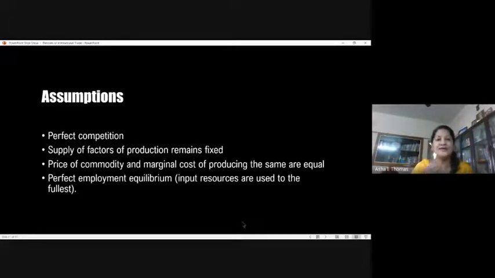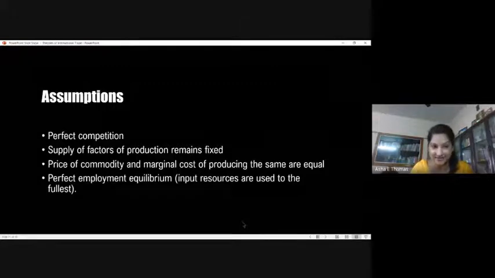All these remain almost fixed. So you have all types of factors of production, so you can make a choice according to your wish and will. That's why the theory assumes the supply of factors of production to remain constant, fixed over the period in these two countries engaging in international trade.